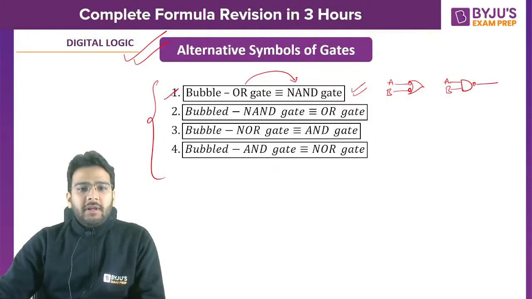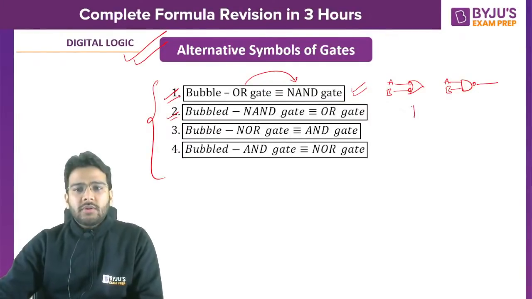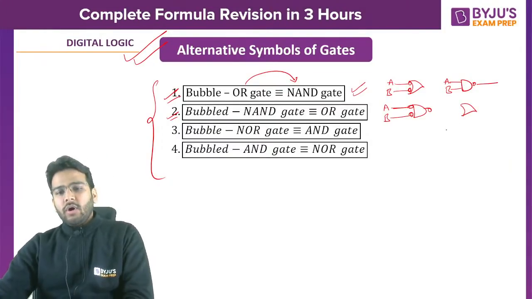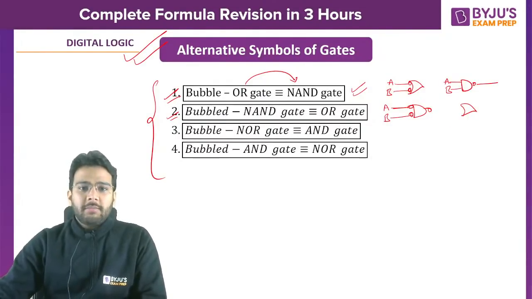Similarly, if we talk about the second one, suppose you have a NAND gate here and you are giving A naught, and similarly here also it is bubbled. So this is equivalent to an OR gate. You can try to simplify and you will get the same thing.